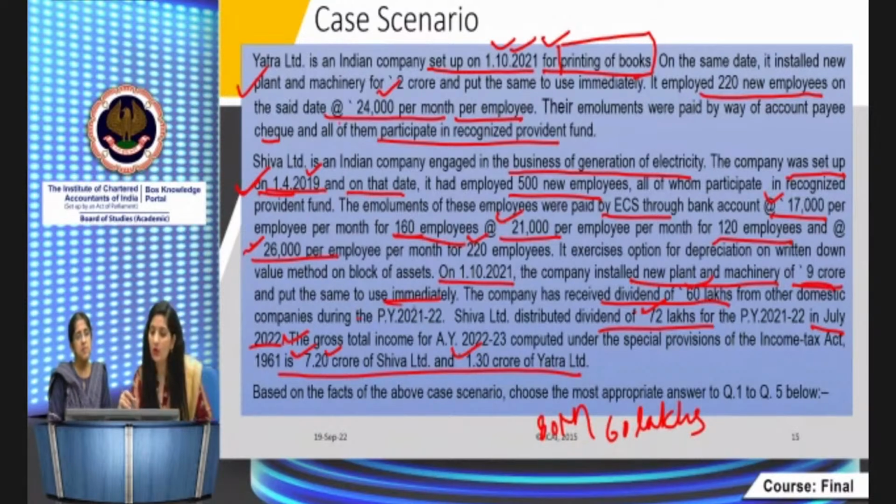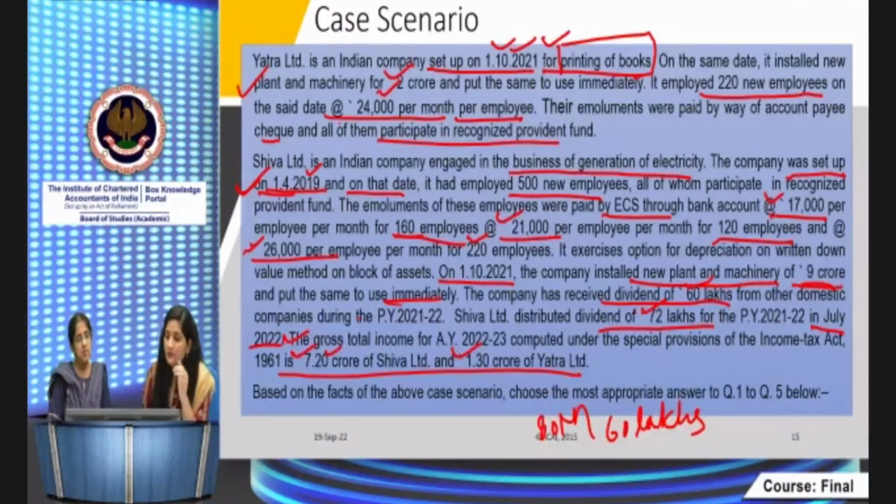It also installed plant and machinery for 2 crore during the year. On 2 crore, it's put to use for 180 days or more during the year. So here on 2 crore we will apply 20%. It's coming to 40 lakhs.